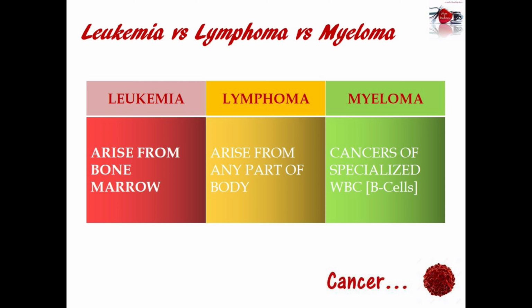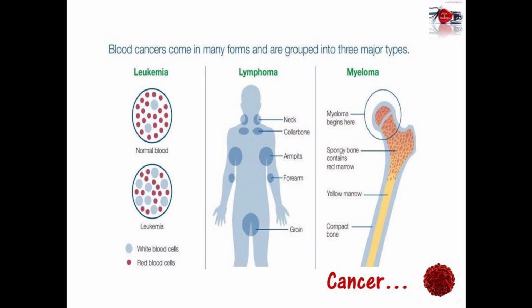Okay, and myeloma is a cancer of specialized WBCs, involving the WBCs that are responsible for the production of antibodies, like B cells. Okay, so at last, this picture may help you to understand the real difference between leukemia, lymphoma and myeloma.